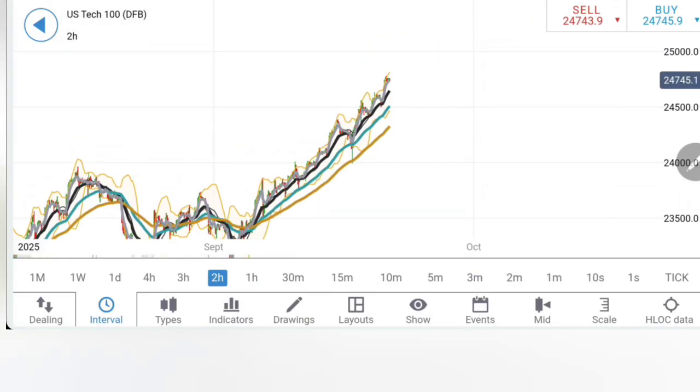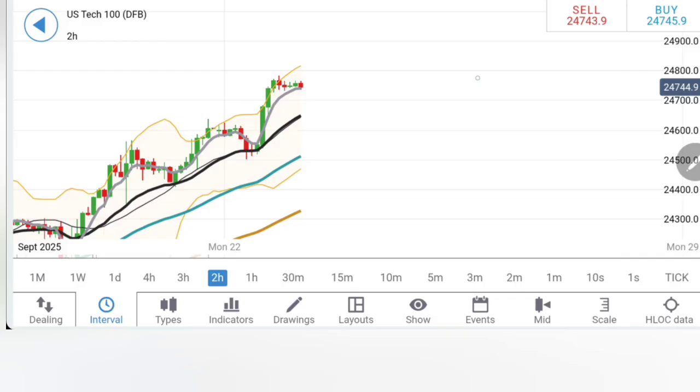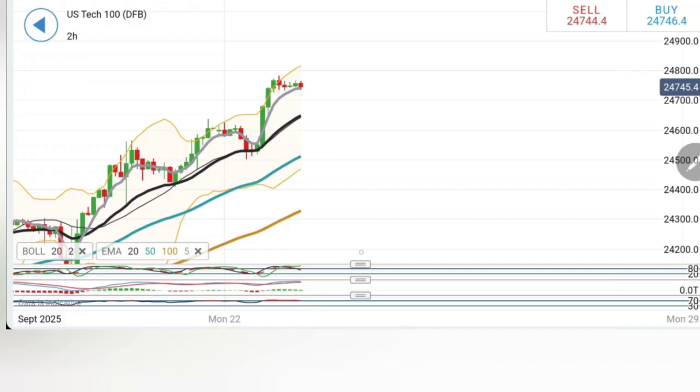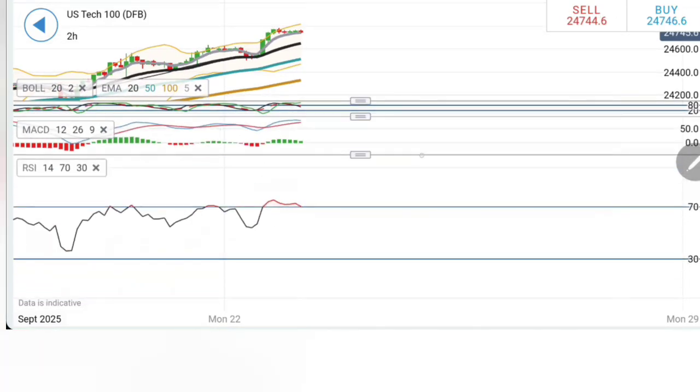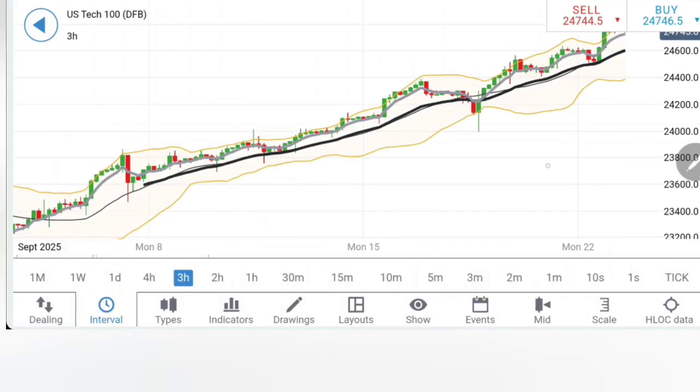RSI dropping here. Look at the 2 hour chart. Similar observation. The support here is getting stronger. Even if you see now Nasdaq trading below 24,720, take a sell. Expected to move towards 24,660, 650 as the first, 24,600 as the second. Remember, a drop below 24,600 will be a very good indication of greater bearishness here in Tech 100 towards 24,500 in lower levels. Stochastic looking down, the MACD has seen a rise, RSI is staying overbought.